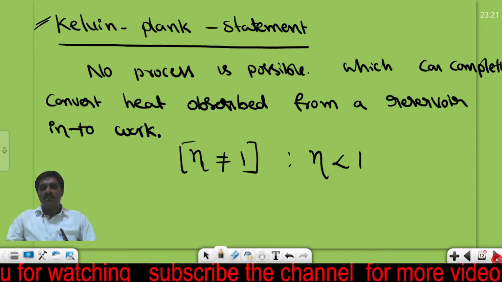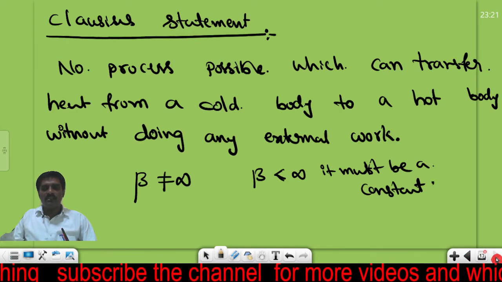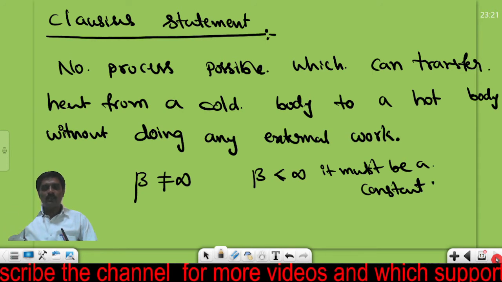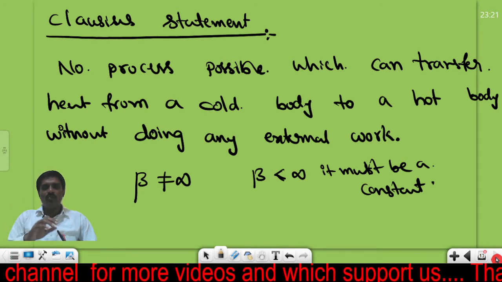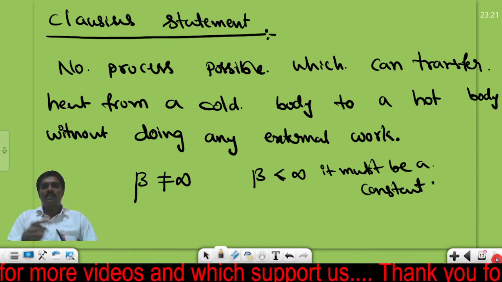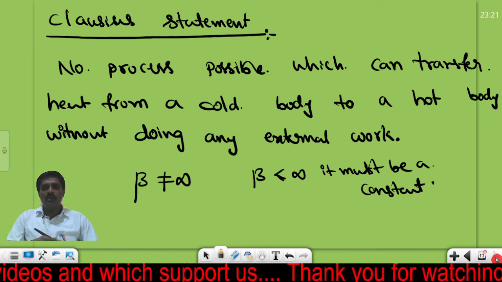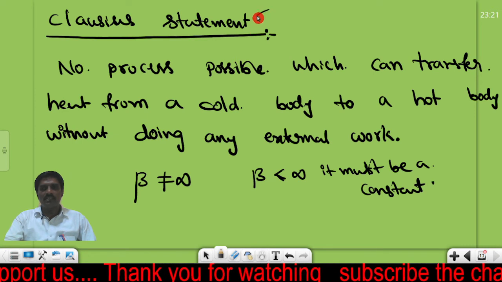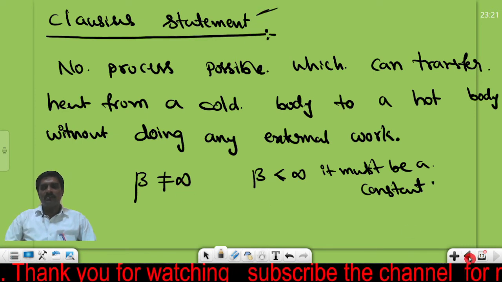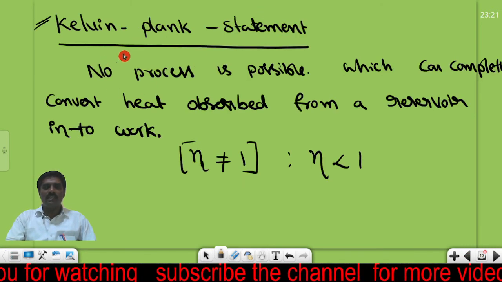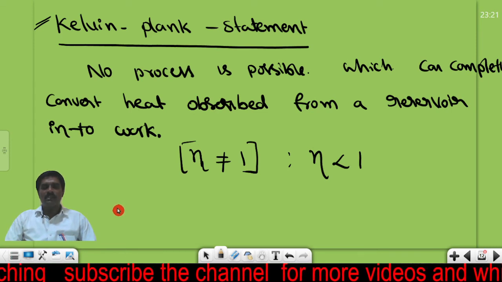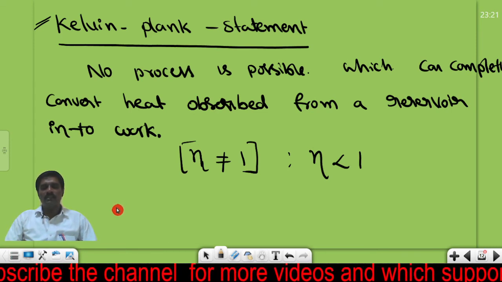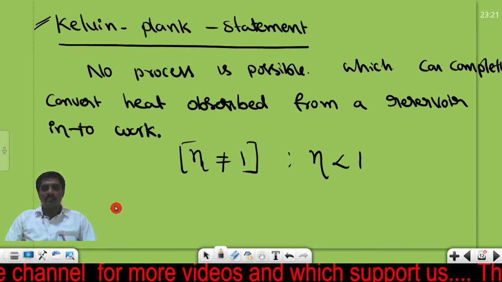What is the beta condition? Beta is always a constant number. It is less than the infinity value. That means no process is possible which can transfer heat from a cold body to a hot body without doing any external work. This statement is given by Clausius. The previous statement is given by Kelvin-Planck. These are called the second law of thermodynamics.